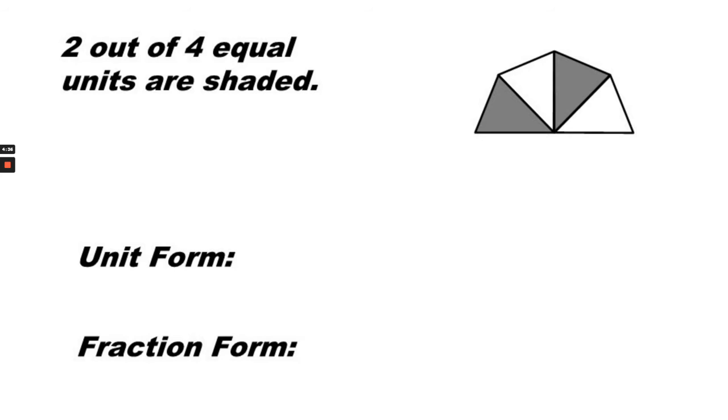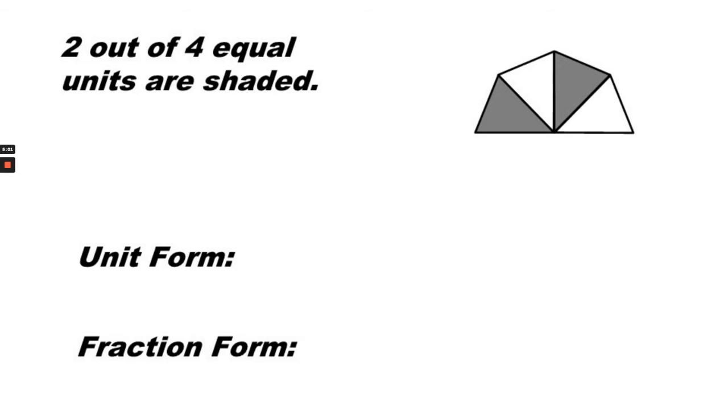In this figure, 2 out of 4 equal units are shaded. Let's find the unit form and the fraction form. So first we need to know how many are in all. There are 4 parts in all, and 2 of them are shaded.